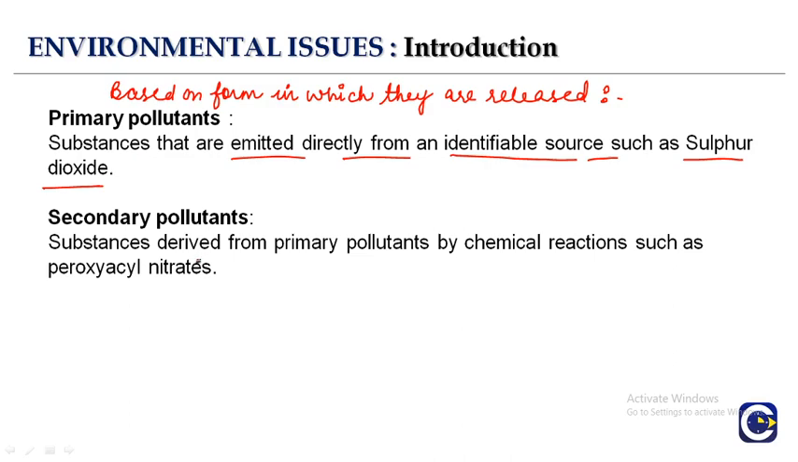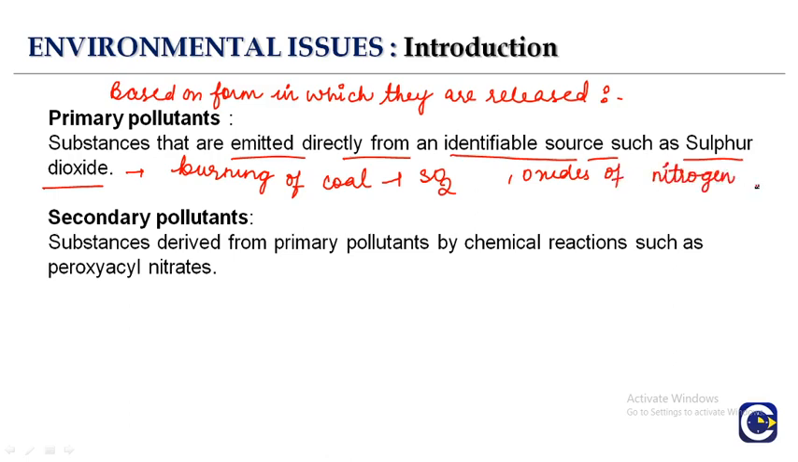When we are talking about sulfur dioxide, there is burning of coal, which is the identifiable source, right? Which is releasing sulfur dioxide. There are also vehicular exhausts, which are releasing the oxides of nitrogen. That means we are able to identify the sources, burning of coal or the vehicular exhaust. So this is known as primary pollutant.